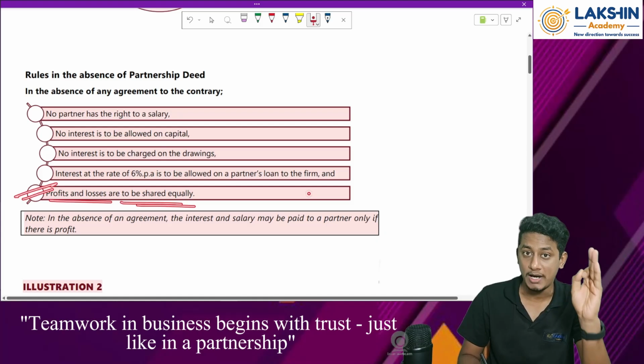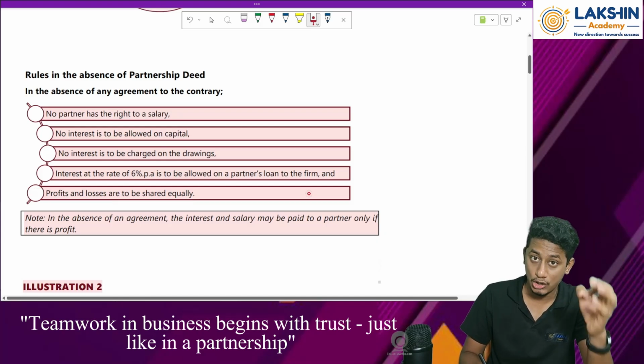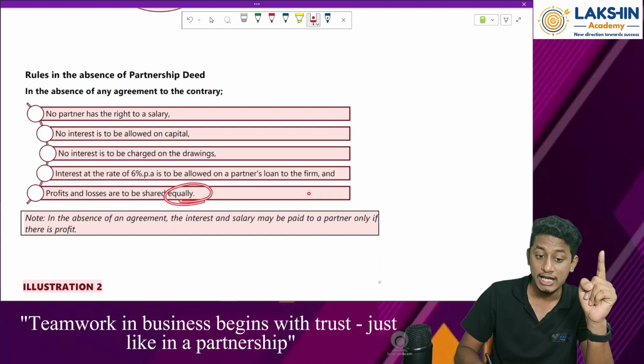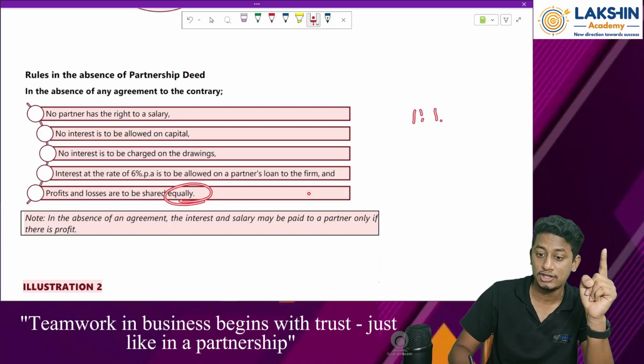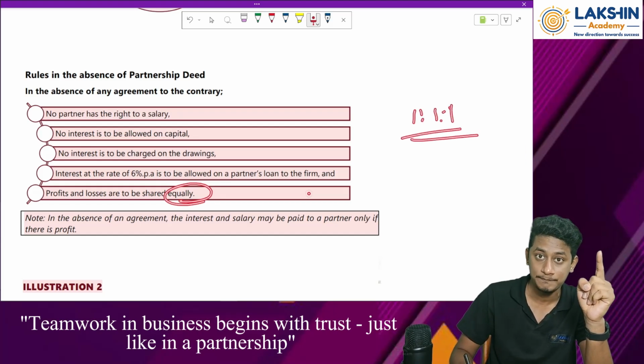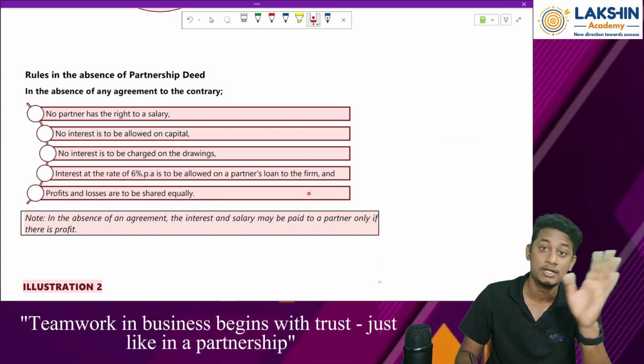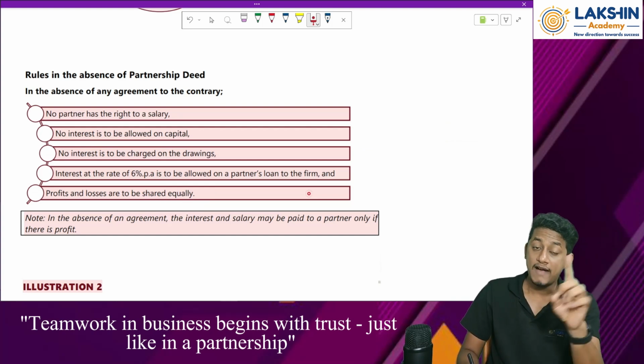Then, profit and losses are to be shared equally. Whenever there is no partnership deed, whatever profits or losses the firm earns or incurs should be divided on an equal basis, in the ratio of 1:1:1, depending on the number of partners. Equally the profit should be divided or the losses should be divided between all of them. Clear? Okay.